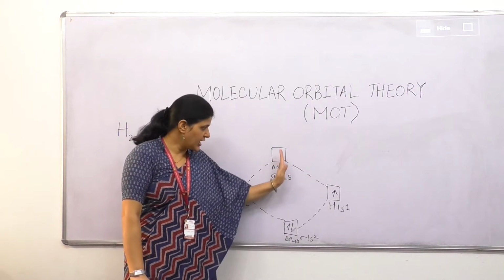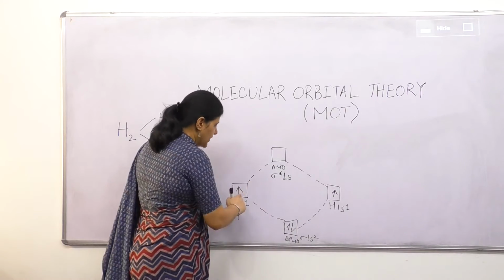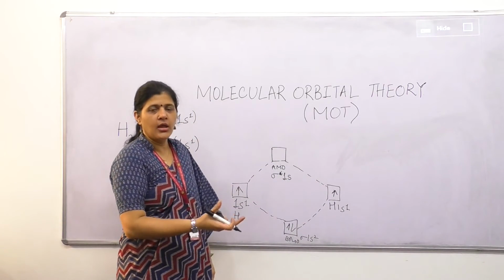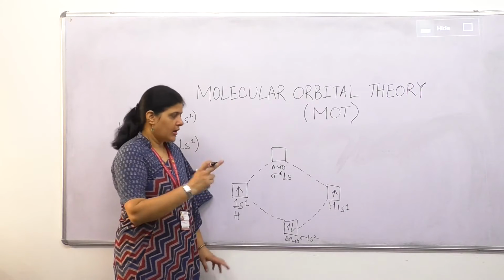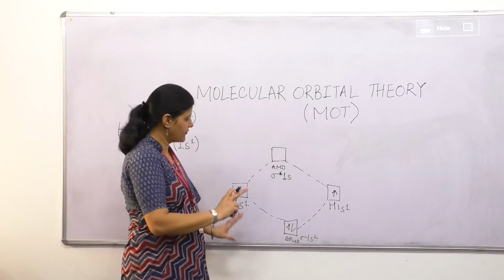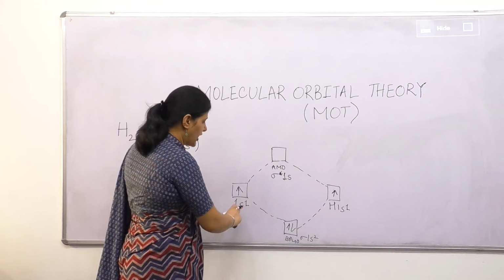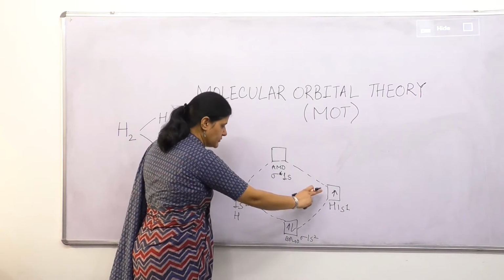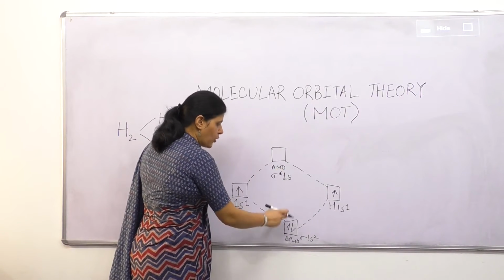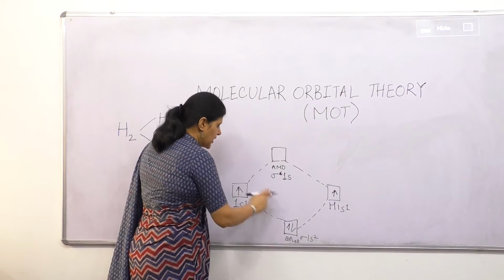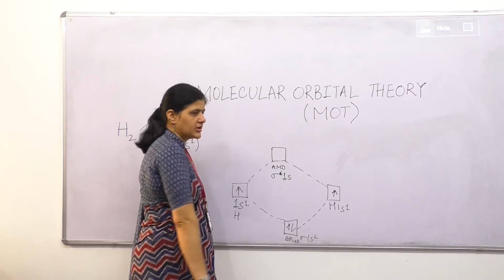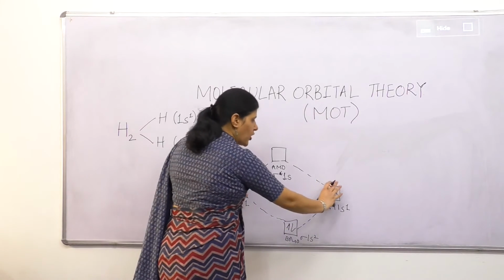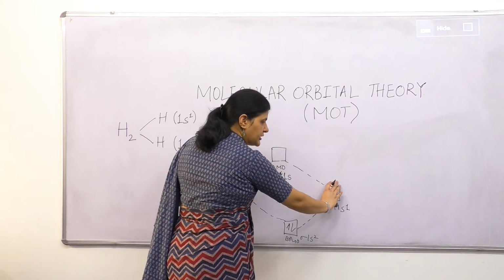So these are molecular orbitals, these are atomic orbitals. We are forming a covalent molecule. We have drawn the formation of hydrogen molecule with the help of 2 hydrogen atoms. Once the molecule is formed, atomic orbitals will lose their identity.